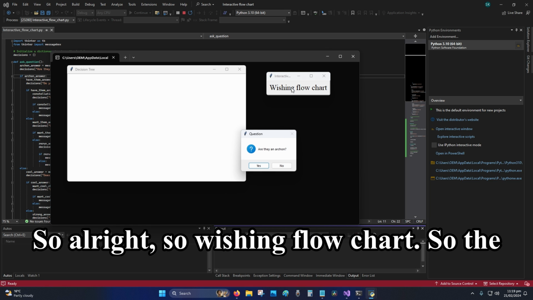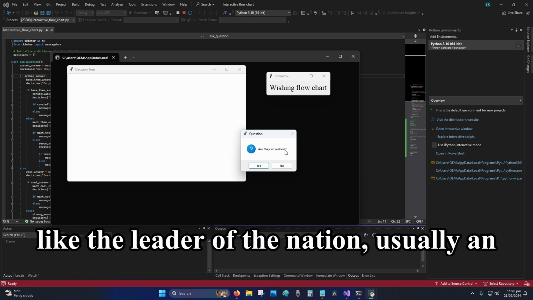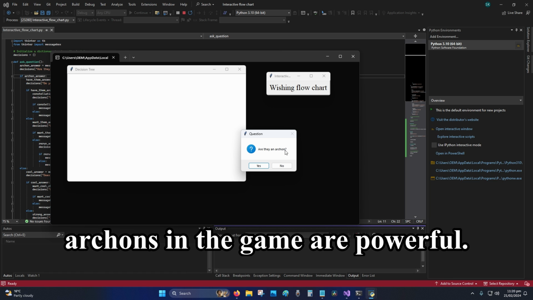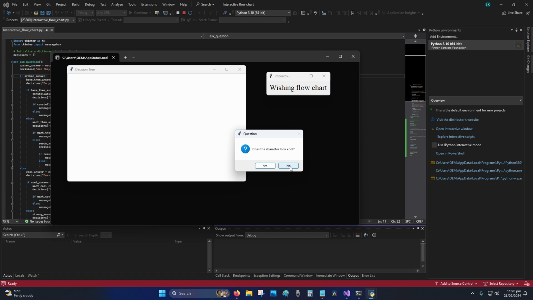So alright, so wishing flowchart. So the question begins, are they an Archon? So like the leader of the nation. Usually Archons in the game are powerful. So let's say no. And do they look cool? Probably not. So